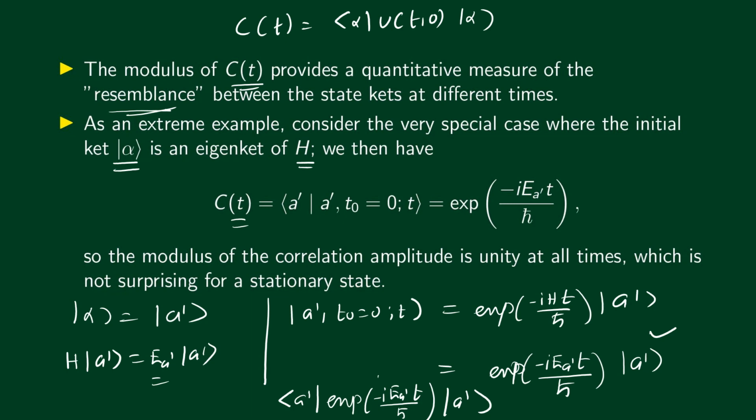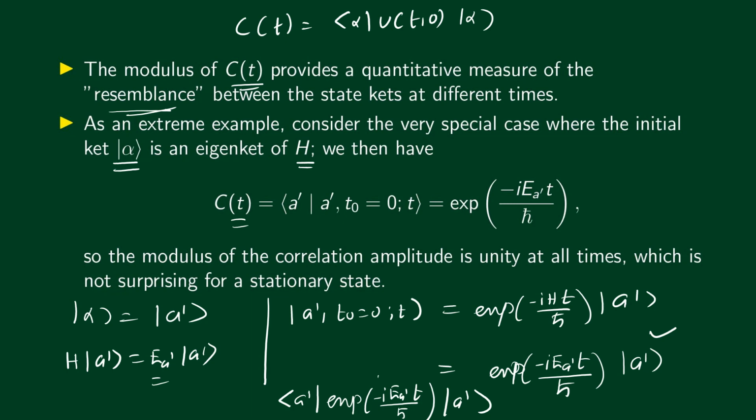This means that the state has not changed. The system has remained in the same state. This is something that we expect for stationary states. We have already seen this. So if the state does not change, the modulus of the correlation amplitude is 1. That's the maximum. If the modulus of the correlation amplitude is 1, that means that the state has not